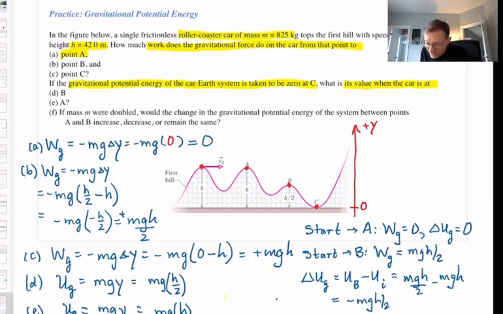The change in the gravitational potential energy between A and B is the same as between the start point and B, and it's right there: negative mgh/2. And here's the key point, it's proportional to m, the mass of the car. So if I double the mass of the car, I'm going to double the value of delta U grav. It depends on the mass of the car.